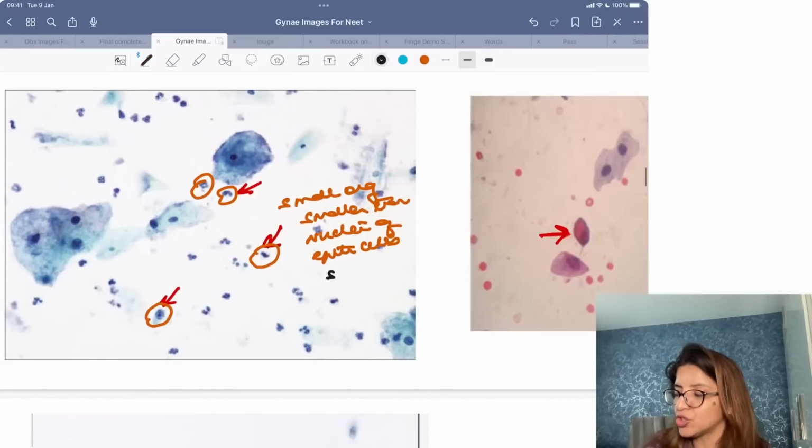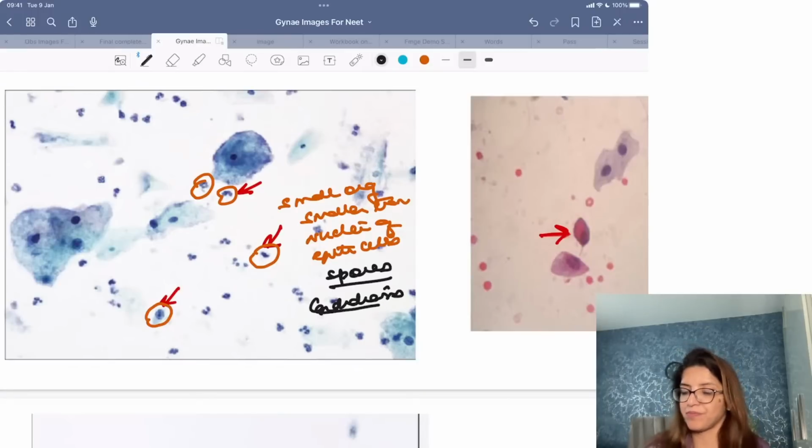These are the spores, and this is seen in candidiasis, right? So if you are getting small organisms which are smaller than the nuclei of the epithelial cells, that means that is candidal spores, right? So these are the candidal spores, right?